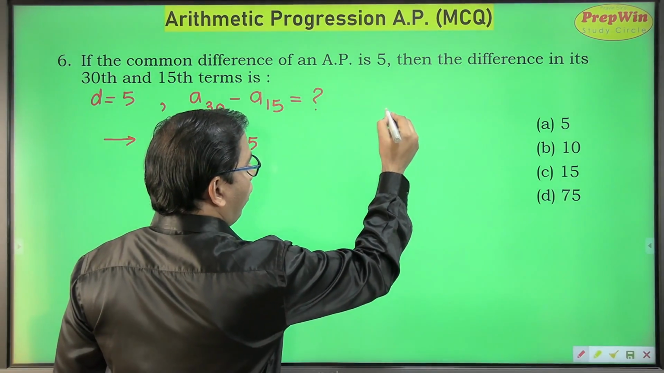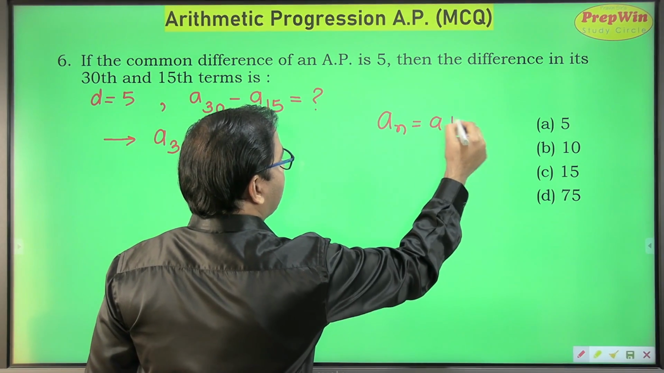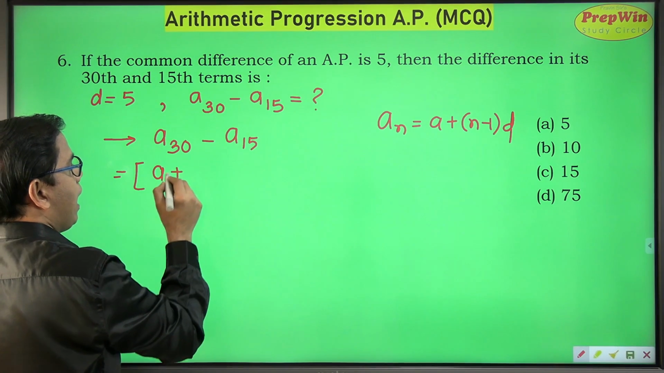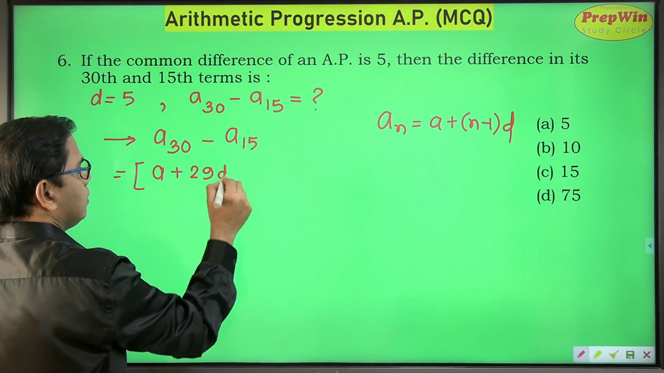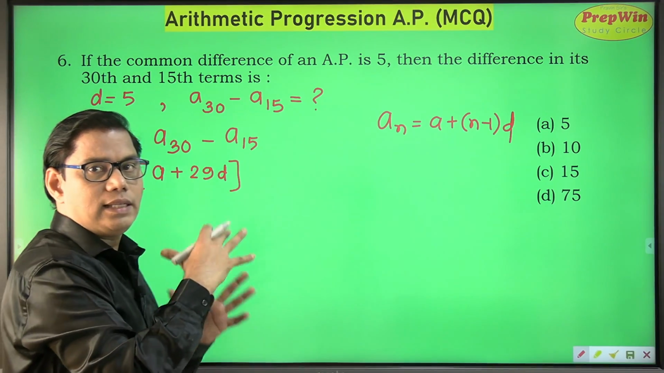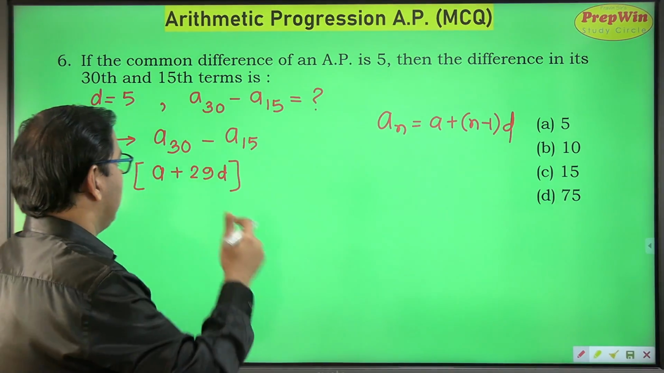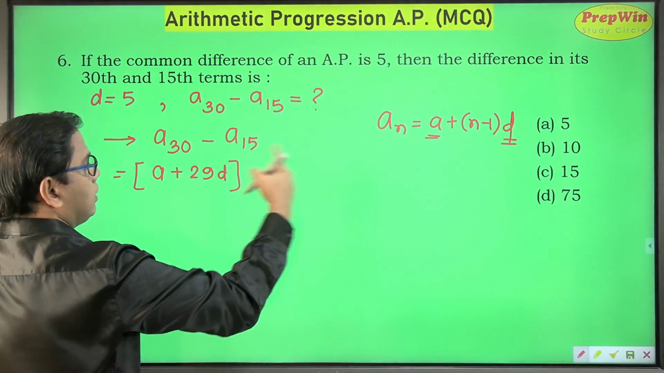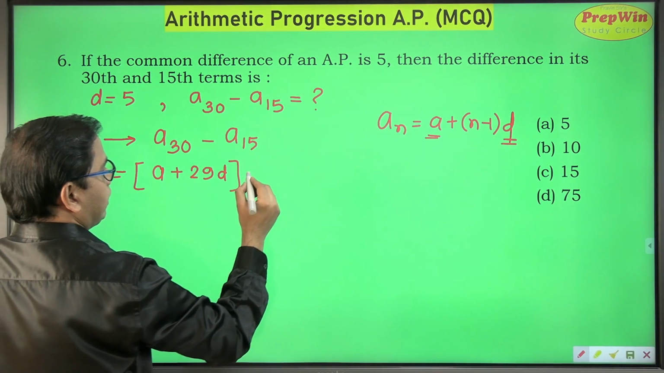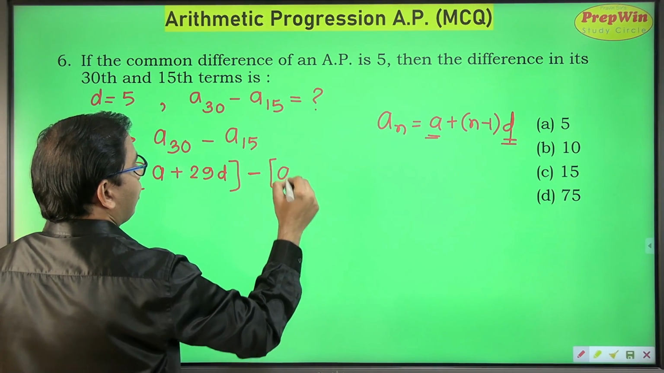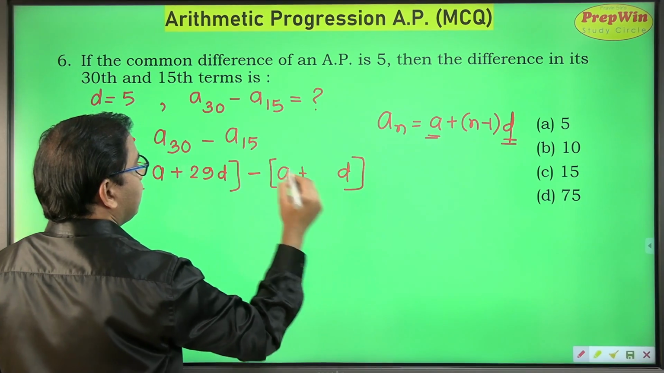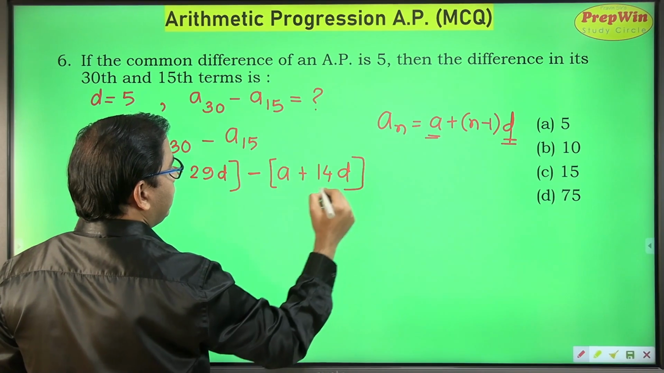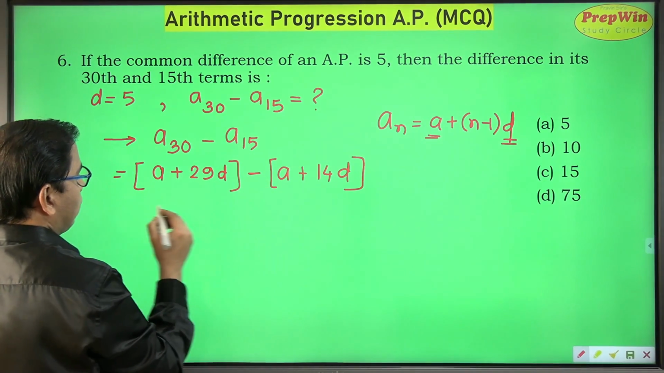Now my formula for the nth term is A plus (n minus 1) into D. My 30th term will be A plus 29D. Sir, how 29D? Just like I have taken in a previous question. A as it is, D as it is, value of n is 30. So 30 minus 1 is 29. Minus, now tell me what should I write? A as it is, D as it is, and in place of n I have 15. So this is 15 minus 1, that is 14.